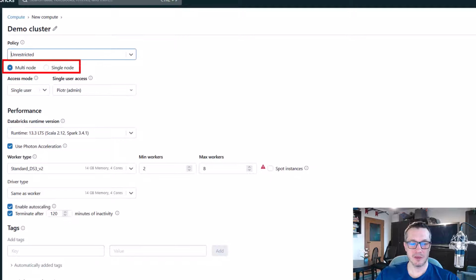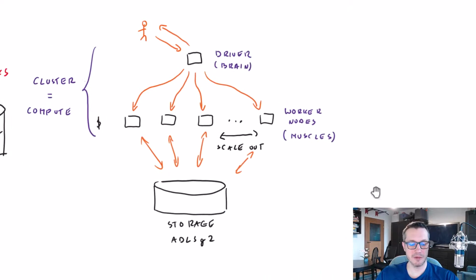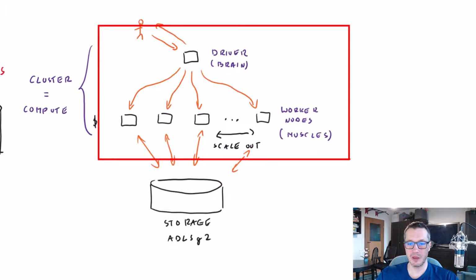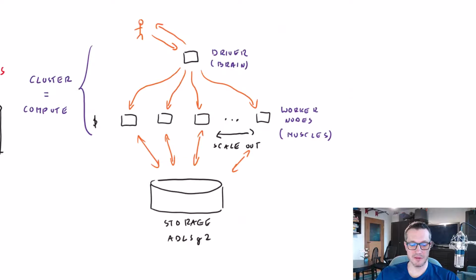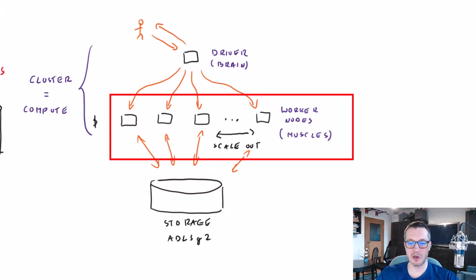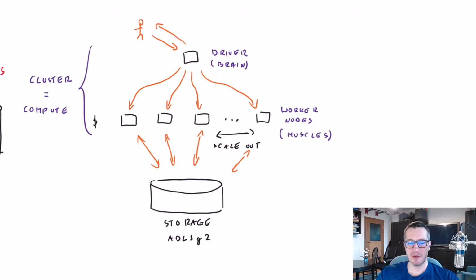Then we've got a super important choice whether we want to create our cluster as a multi-node or a single node cluster. And what does it mean? Well, if we go back at our diagram, so this is our cluster. If we want to have those multiple worker nodes, then we have to choose multi-node option. And then we'll be able to decide how many worker nodes we want to have. But obviously, the more worker nodes you have, the more you will pay for it, right?